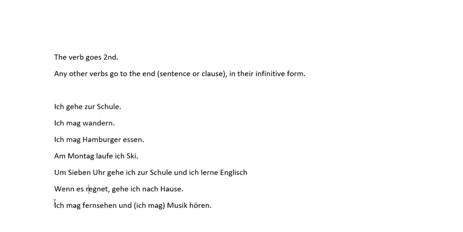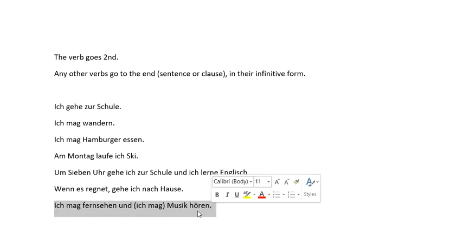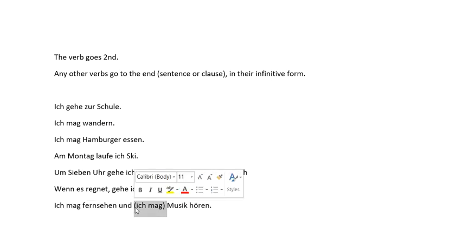If we're going to list things, we're just going to keep in mind that the verb goes second. Ich mag Fernsehen und Musik hören. And it's sort of implied that you like listening to music too. We could say, I like watching TV and I like listening to music, but that'd be just a little bit awkward, a little bit long. We can shorten it, we can abbreviate it, but we all understand, it's implied that I like is in here. So this implied I like is still in here for the sentence order and sending hören to the end of the clause.